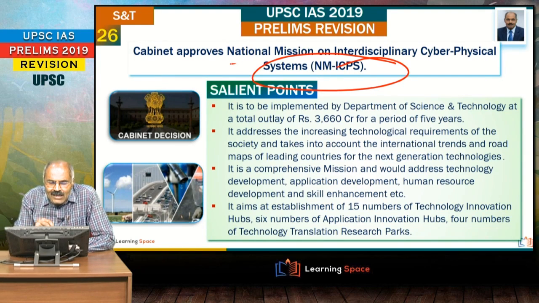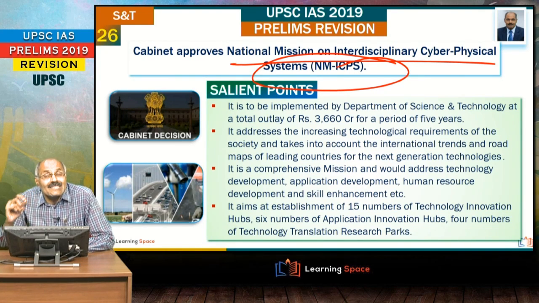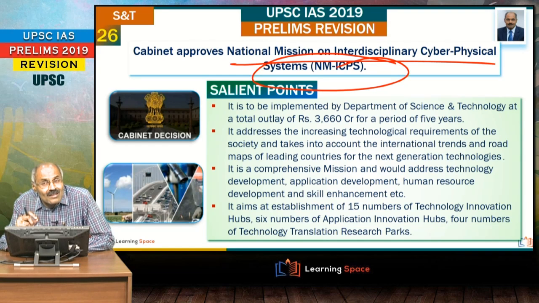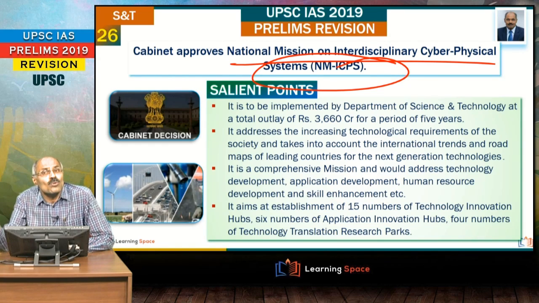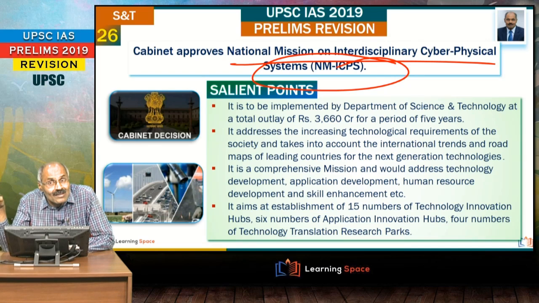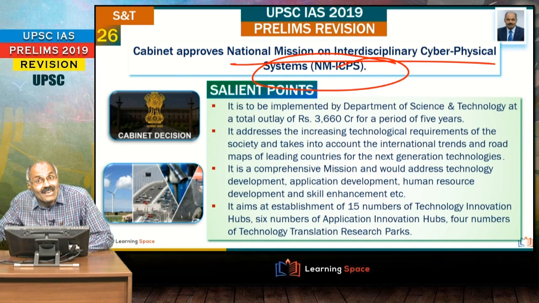This is about the National Mission on Interdisciplinary Cyber-Physical Systems. What is the meaning of cyber-physical systems? The physical systems are to be integrated with the computers, right? Let us take the traffic on the roads and traffic signals: by using embedded systems and sensors, the traffic can be tracked and the traffic signals can be adjusted based on the traffic. That is one example of cyber-physical systems.